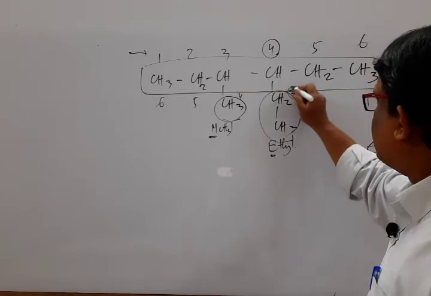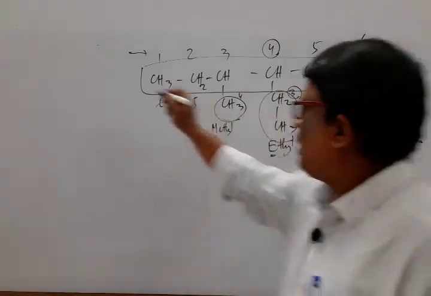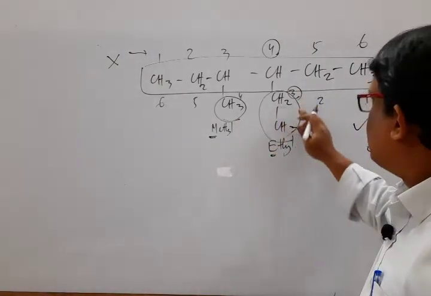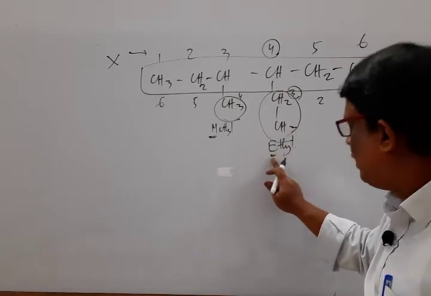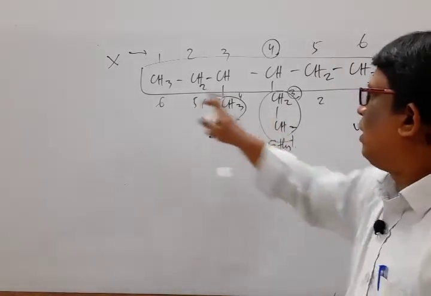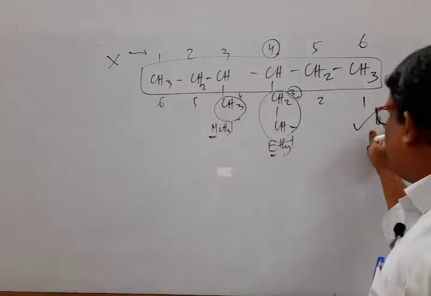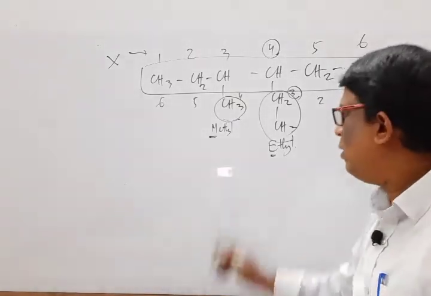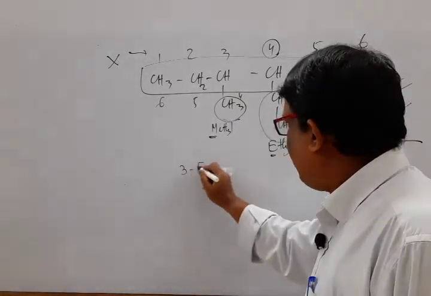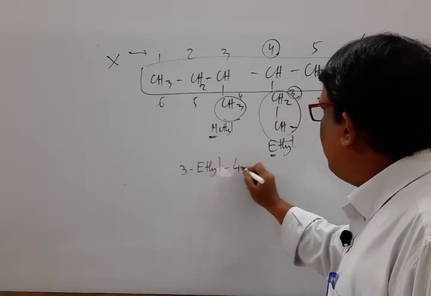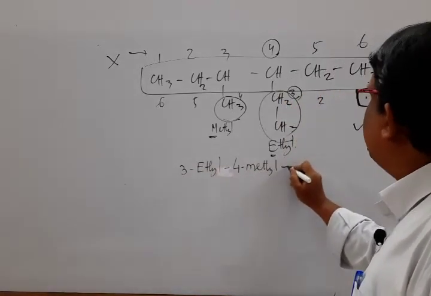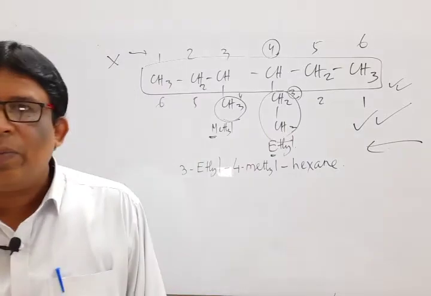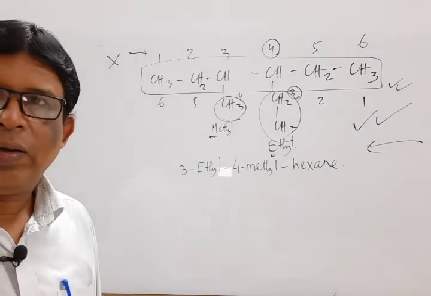If we move left to right, its number is 4, while right to left its number is 3. So this is the correct way of numbering. Then naming: 3-ethyl-4-methylhexane.